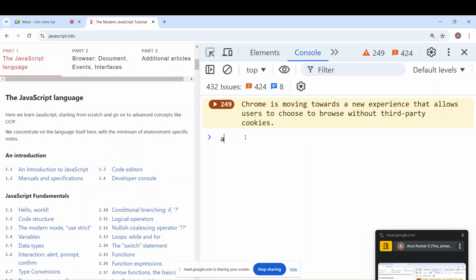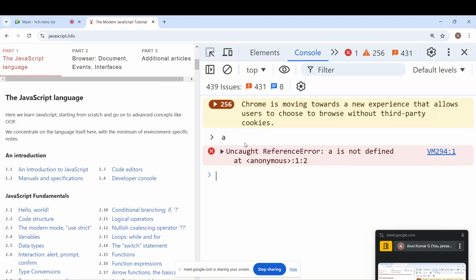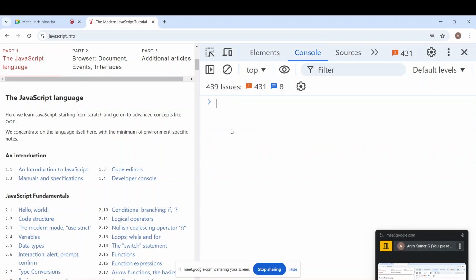For example, can you tell me what is the value of A if I am just trying to access it? Undefined. Yeah, if it is created, then it will be undefined. If it is not created, then it will give a reference error. If I just declare it, then it is undefined. Now check the A value, it is undefined.